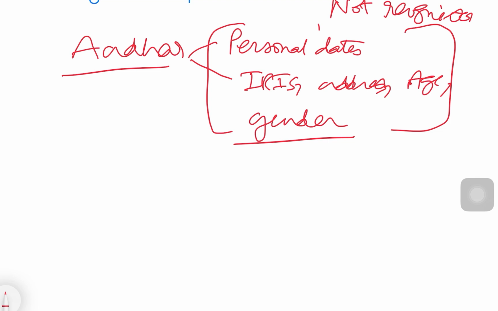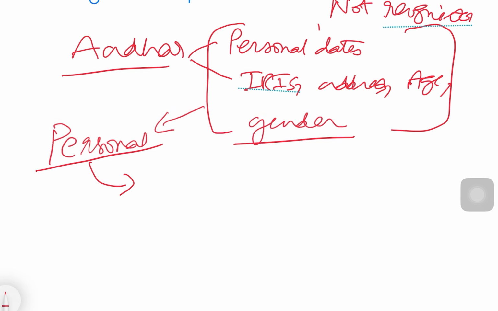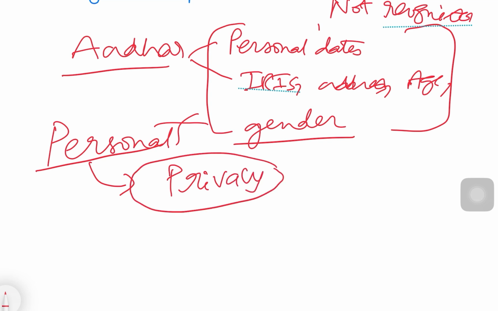Then what happened? Somebody questioned: these are pieces of information that belong to the personal sphere. If I am giving all this data to some agency, then what about my privacy? There will be nothing left of privacy, because all the information that I think is necessary for my happiness or my dignified living is being given to the government.